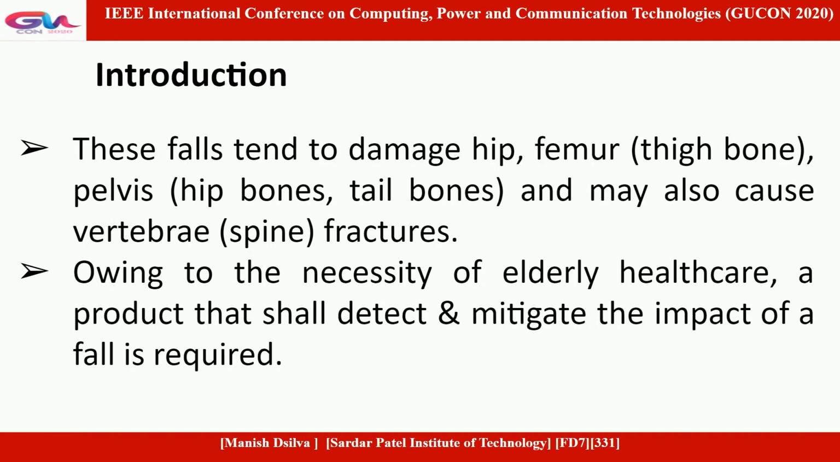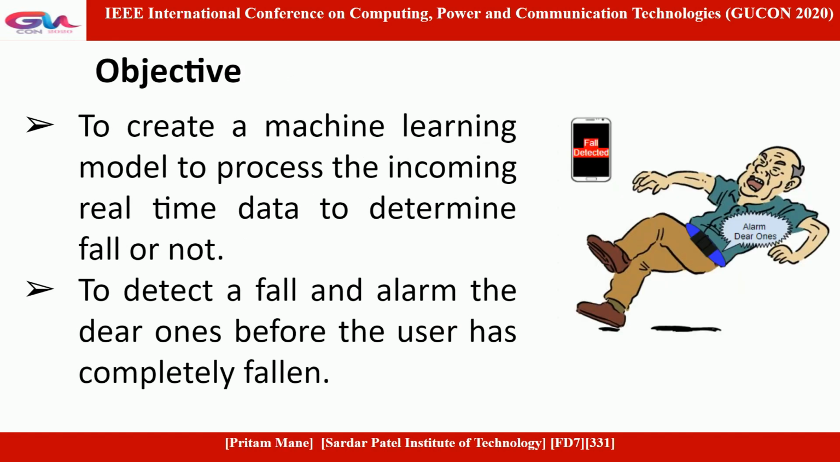Introduction. These falls tend to damage the hip, thigh bone, and the pelvis, and may also cause spinal fractures. Owing to the necessity of elderly healthcare, a product that shall detect and mitigate the impact of a fall is required. Objectives: to create a machine learning model to process the incoming real-time data to determine a fall or not, to detect a fall and alarm the dear ones before the user has completely fallen.